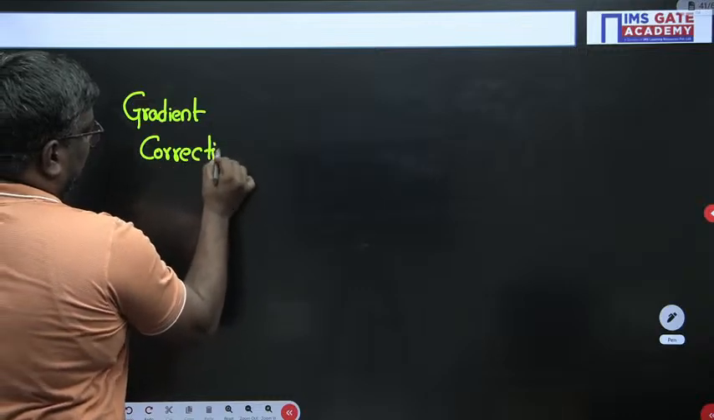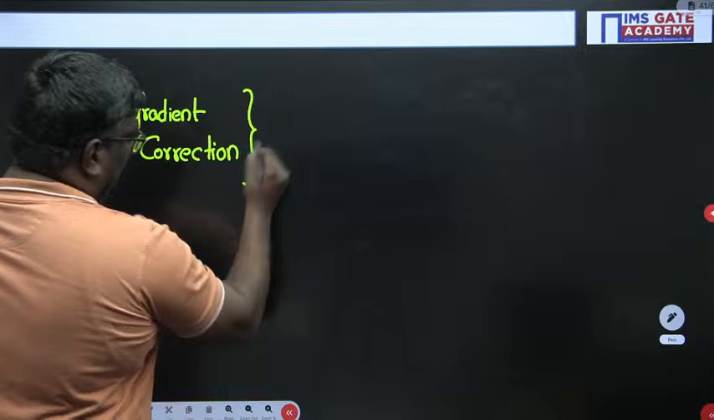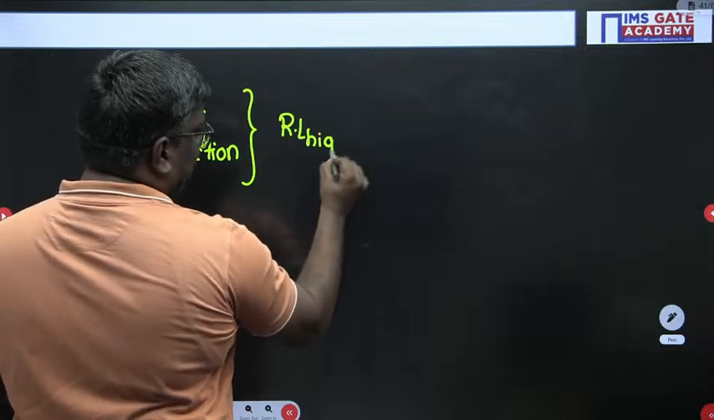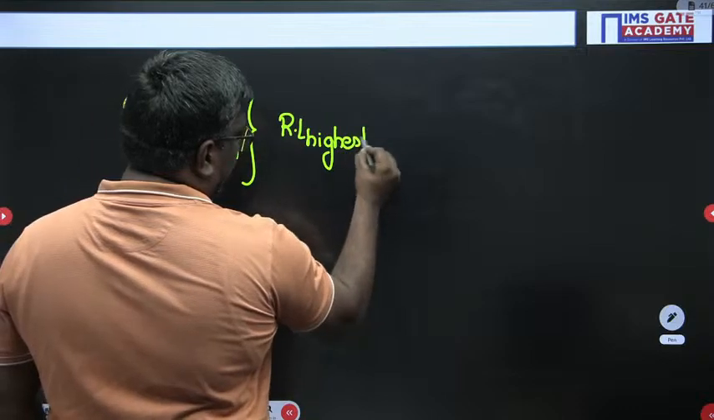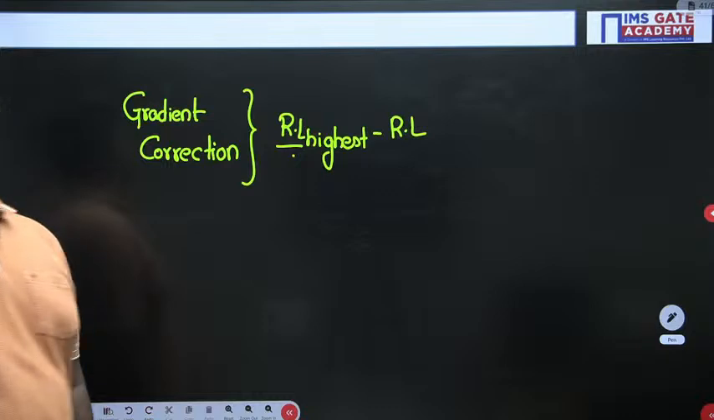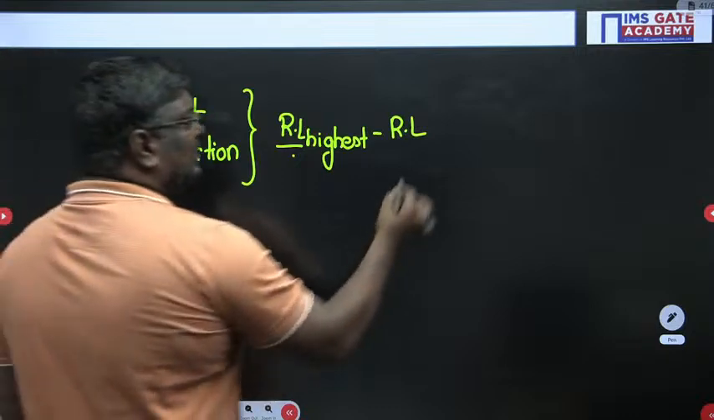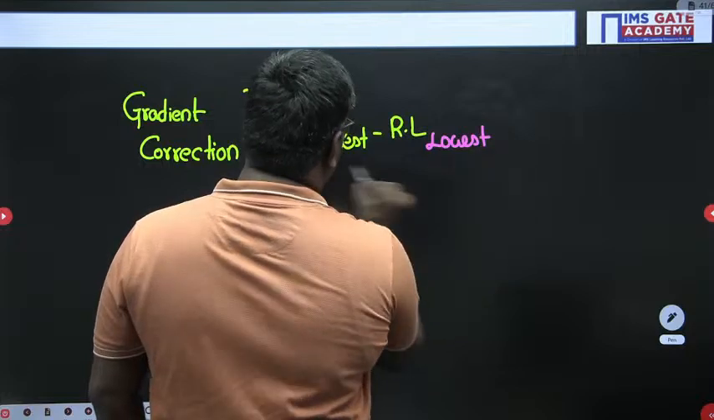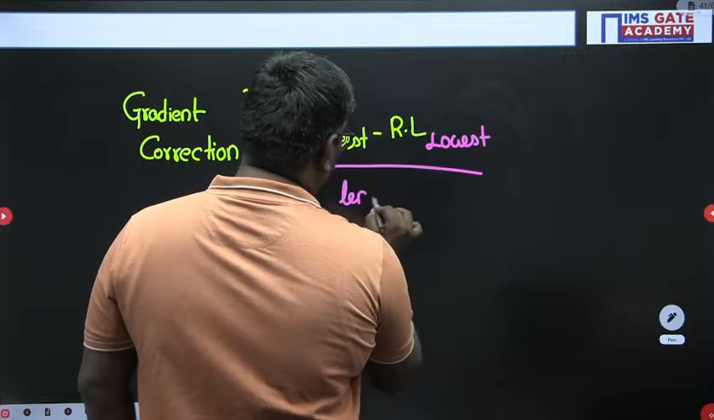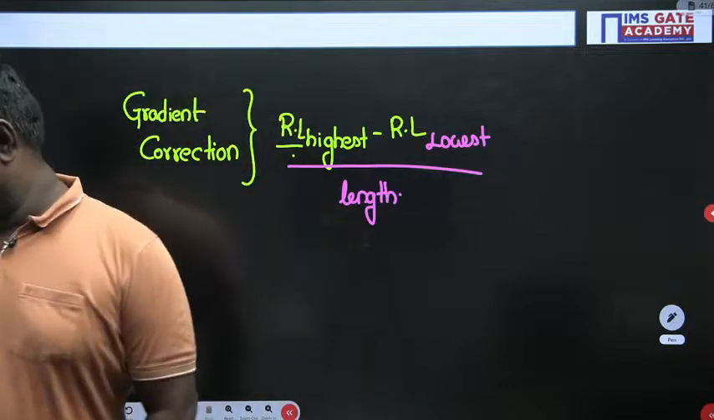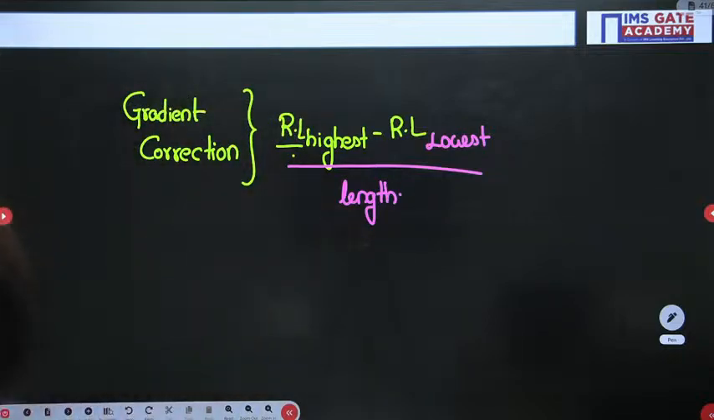Gradient correction will be taken as RL of highest minus RL of lowest, that is reduced level or height, upon the length. So can anyone tell me what is the value here? Please work out that value and tell me the answer.